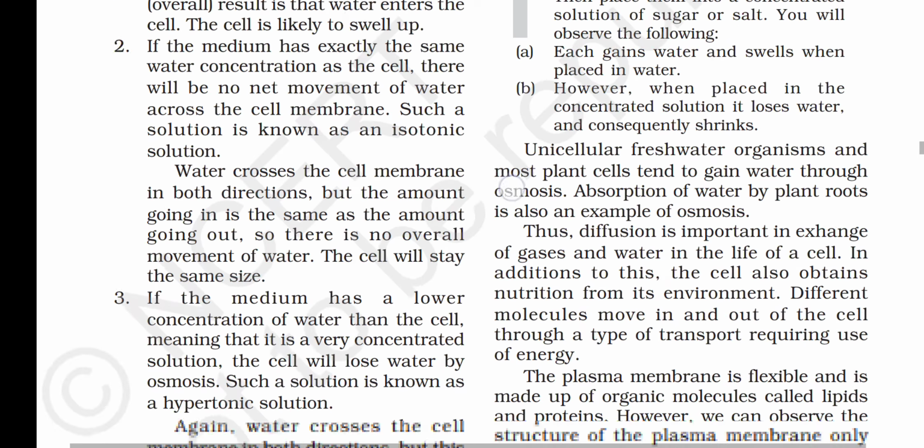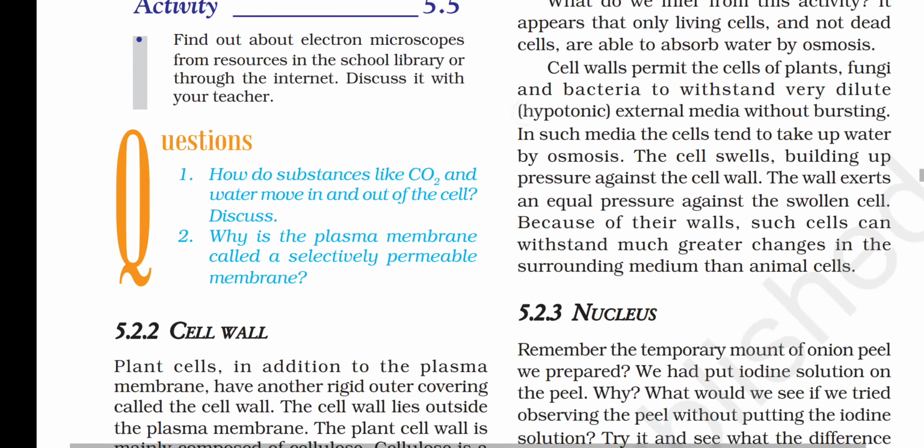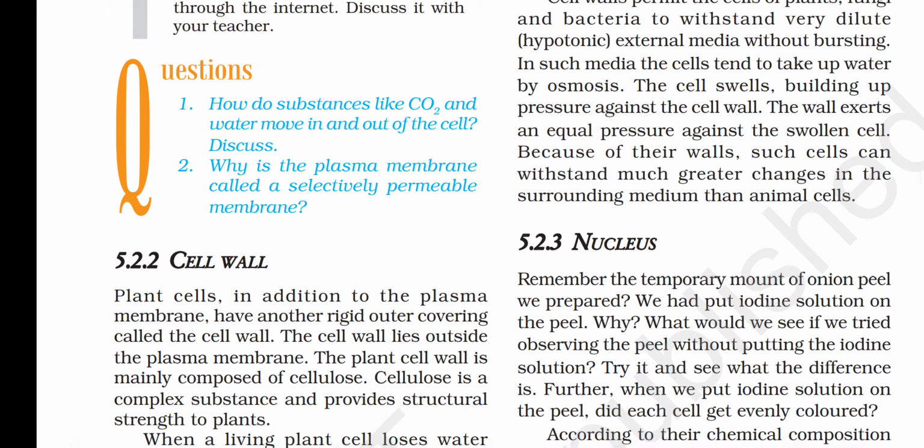So how does carbon dioxide move? Carbon dioxide moves by the process of diffusion. Diffusion is movement of substance from high concentration to low concentration, and water moves in and out of the cell by the process of osmosis. Osmosis is movement of water from high concentration to low concentration through a semi-permeable membrane. Diffusion does not require any semi-permeable membrane, but osmosis requires a semi-permeable membrane.